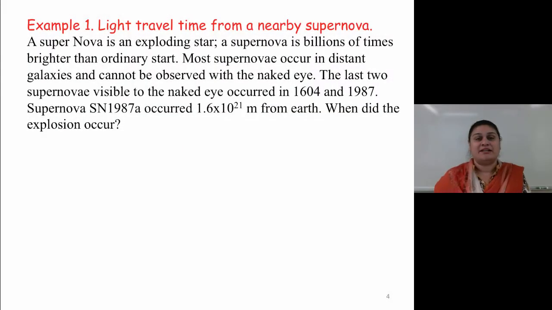A supernova is an exploding star. A supernova is billions of times brighter than any ordinary star. Most supernovae occur in distant galaxies and cannot be observed by the naked eye. The last two supernovae visible to the naked eye occurred in 1604 and 1987. Supernova SN 1987 occurred 1.6 times 10 to the 21 meters away from Earth. When did the actual explosion occur?